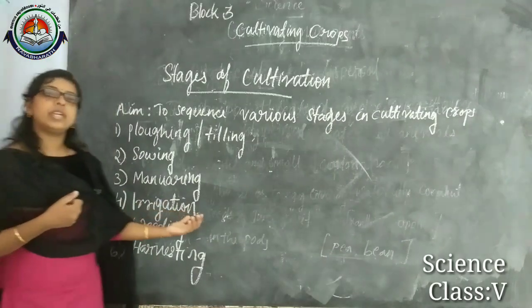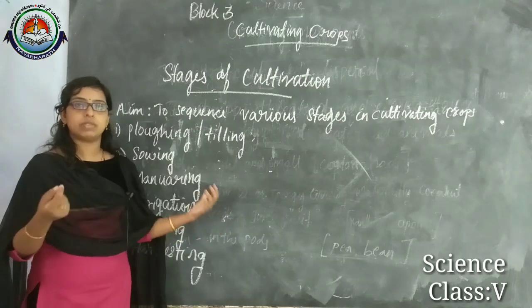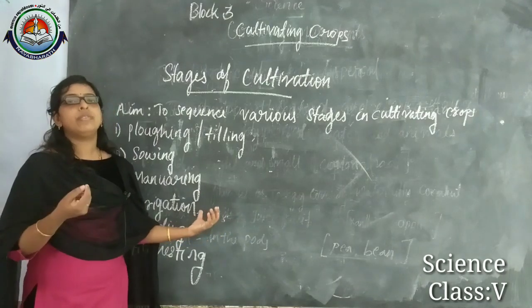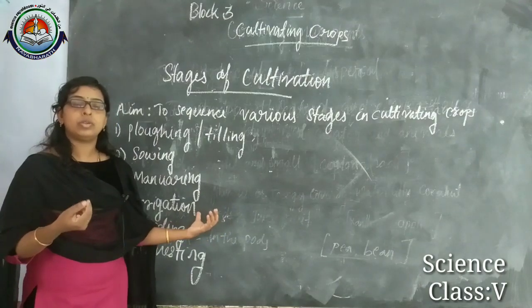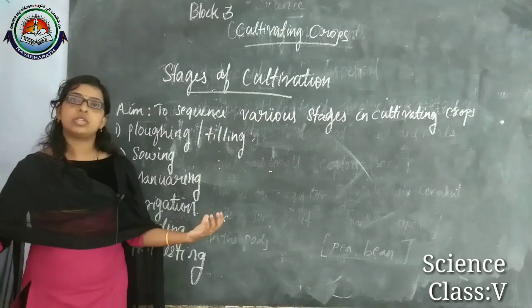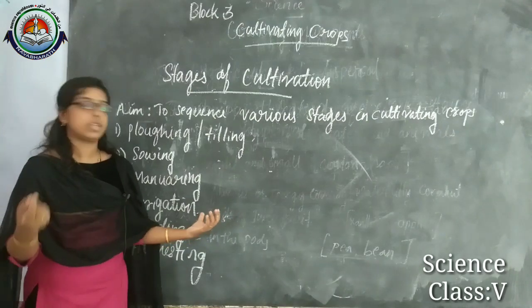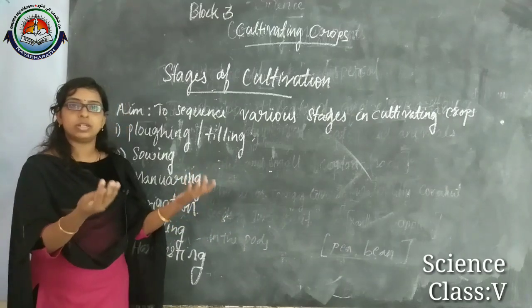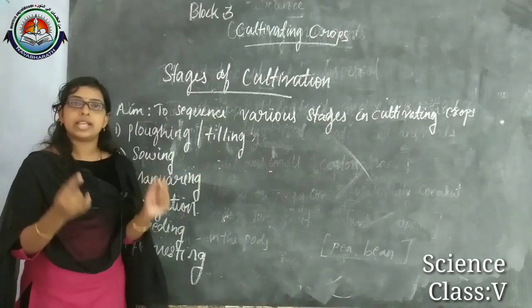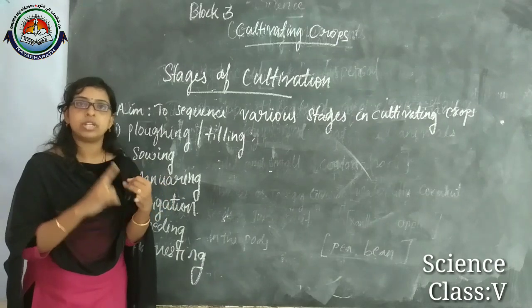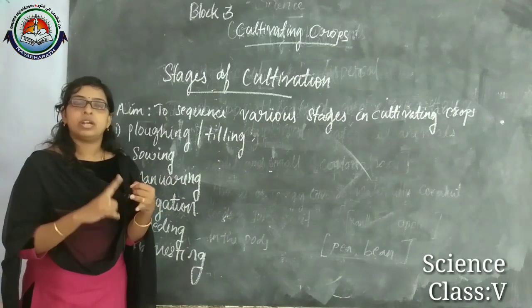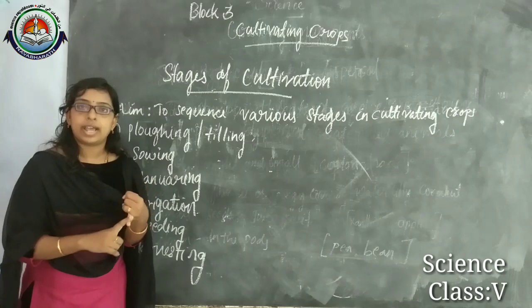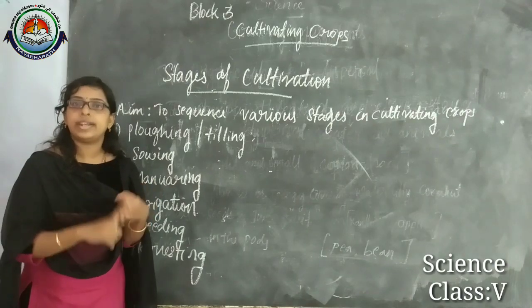For this we mainly use water from wells, tubes, rivers, ponds and so on. How much water is needed for that particular field depends on the climate, type of soil and type of crops.